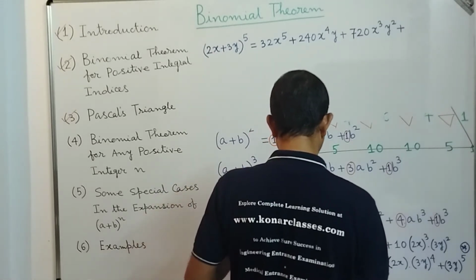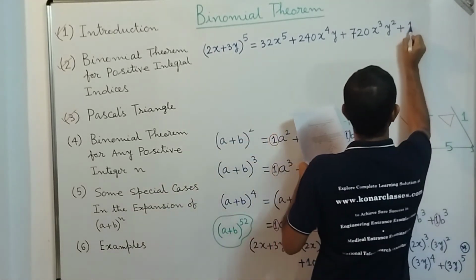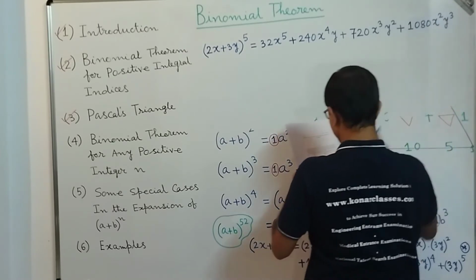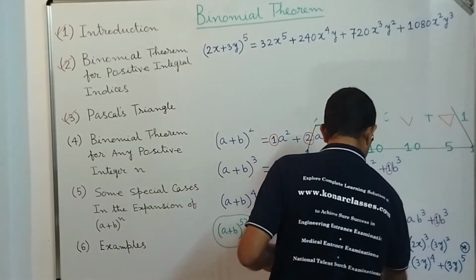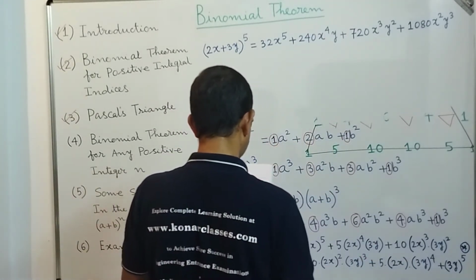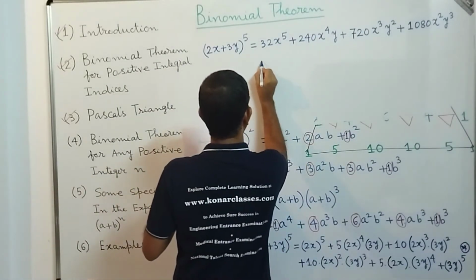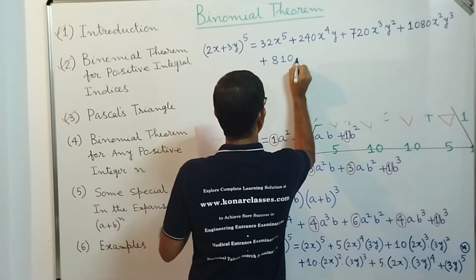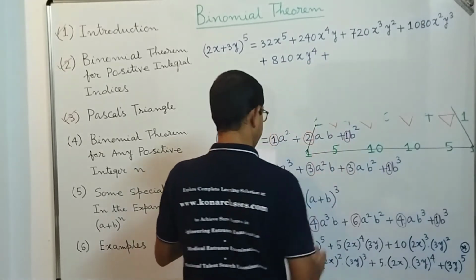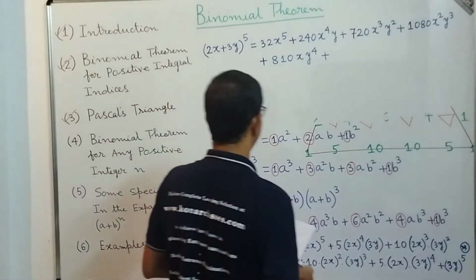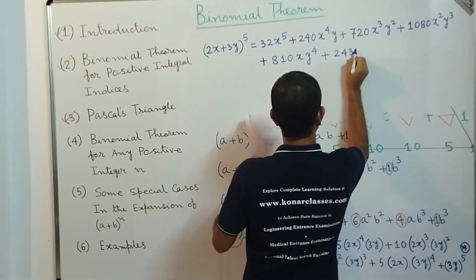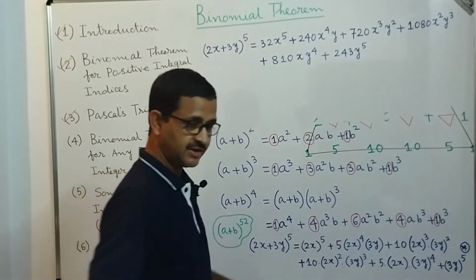Plus 10 into 2x power 2 into 3y power 3, that becomes 1080 x to the power 2 into y to the power 3, correct, plus 5 into 2x into 3y power 4, that becomes 810 x into y to the power 4, plus again 3y power 5, which is 243 y to the power 5. So that will become the expansion.